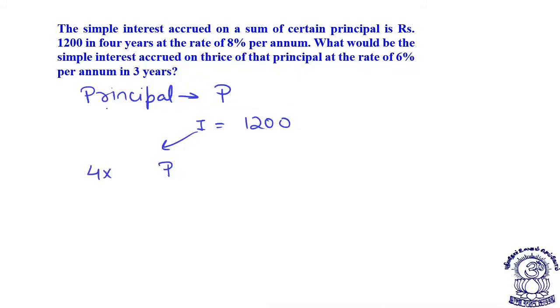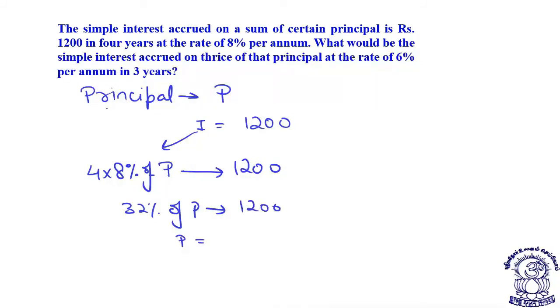So I can say 4 into 8% of P is 1200 rupees. That means 32% of P is 1200, or I can say P is equal to 1200 upon 32%. Percent means divide by 100, so this 100 can come over here.